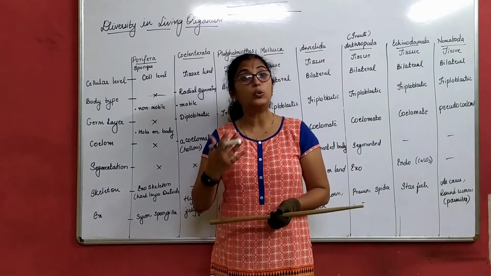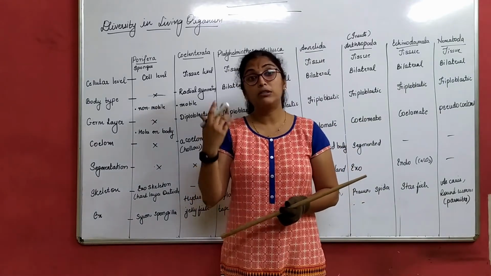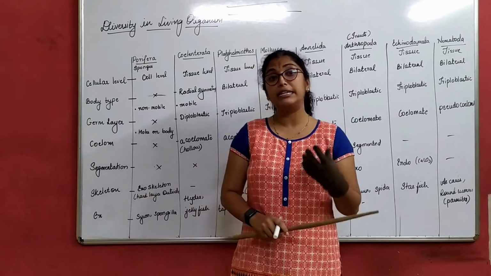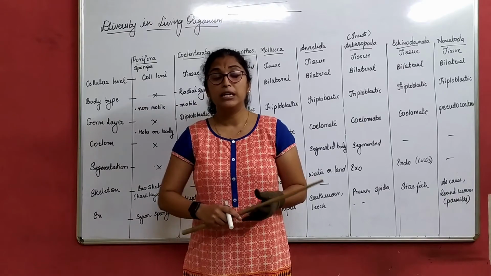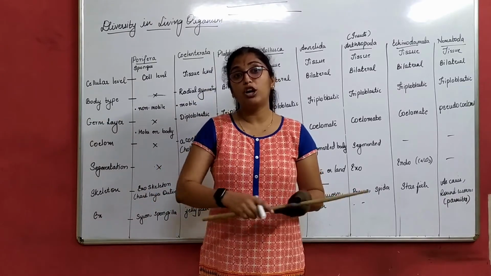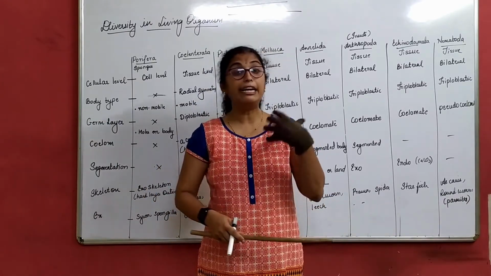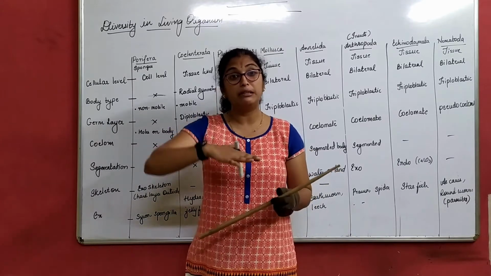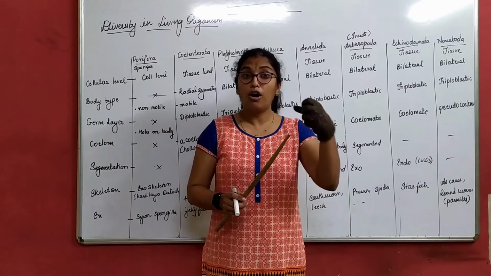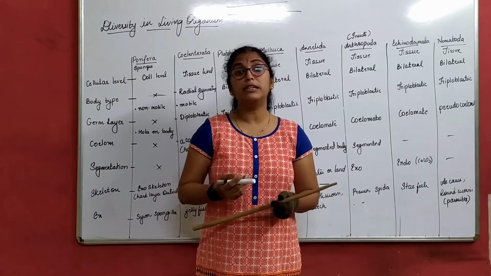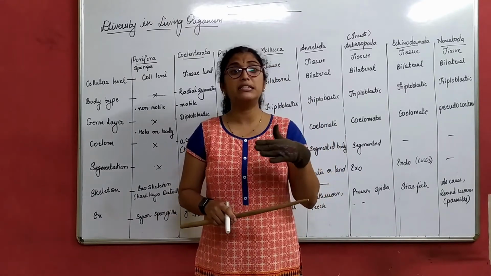What do you mean by 2 layers and 3 layers? Now 3 layers, it has ectoderm, endoderm and mesoderm. Ectoderm is the outer skin. Endoderm is the inner part. Mesoderm is the middlemost part.